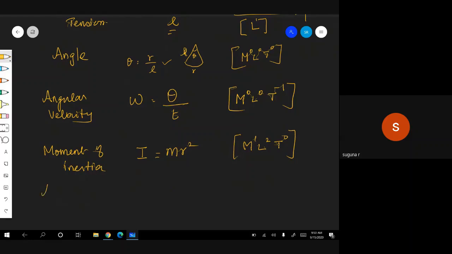What is angular acceleration? Alpha is nothing but the change in angular velocity, the rate of change of angular velocity. That is delta omega by time, omega 2 minus omega 1 by t, where omega 2 is the final angular velocity and omega 1 is the initial angular velocity, like v minus u by t.